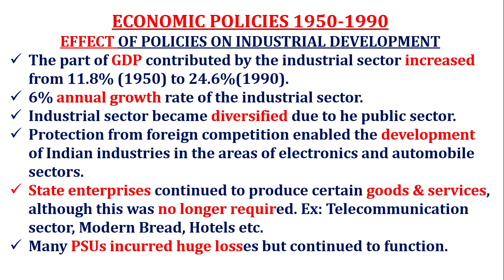That increased. Secondly, 6% annual growth rate of the industrial sector. Annual growth rate means 6% was added in comparison to the last year. That means we can say again, a positive point. Thirdly, the industrial sector became diversified due to the public sector. Diversified means different commodities were produced.